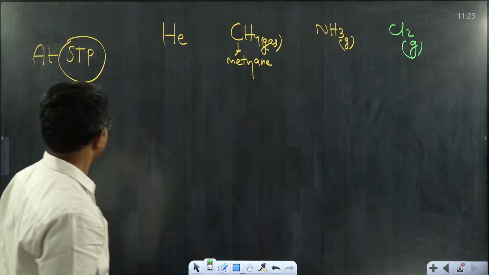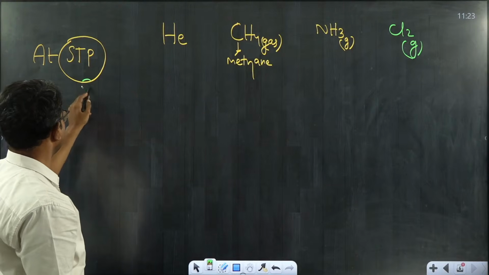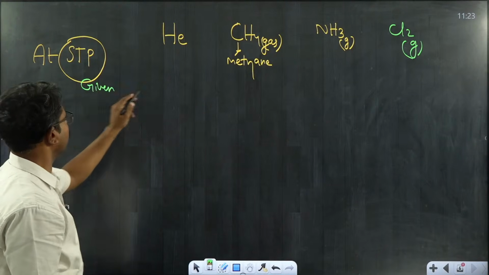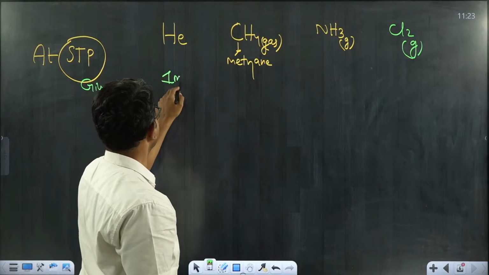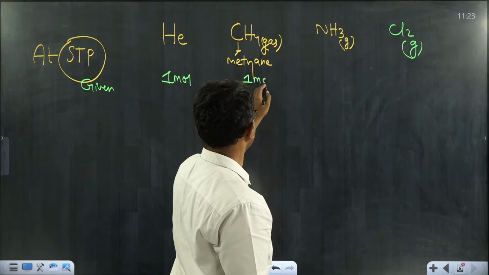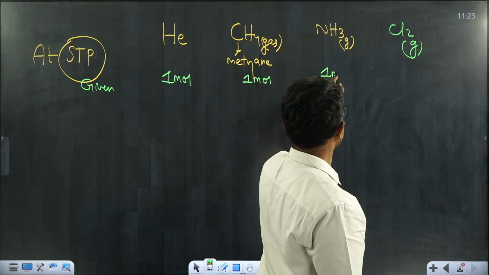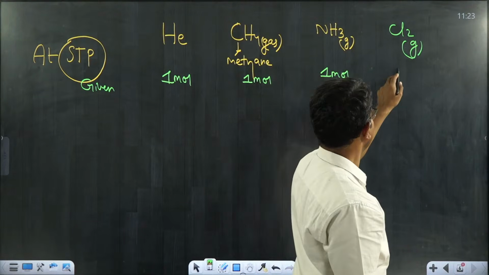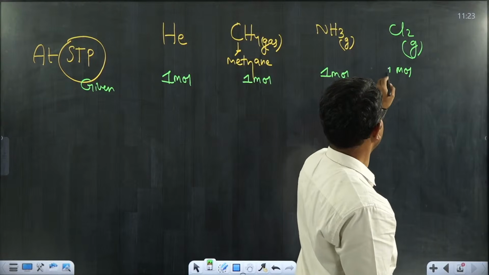Now, the given parameter is that the moles of He is 1 mole, and methane moles, ammonia moles and Cl2 moles are also specified here.